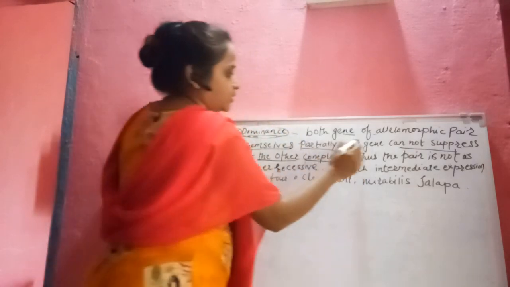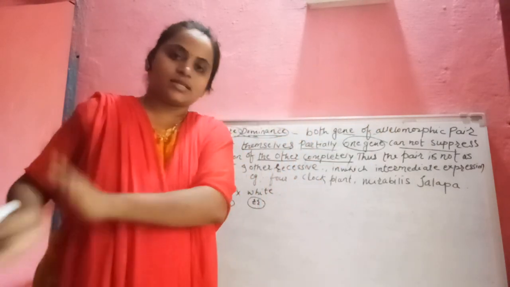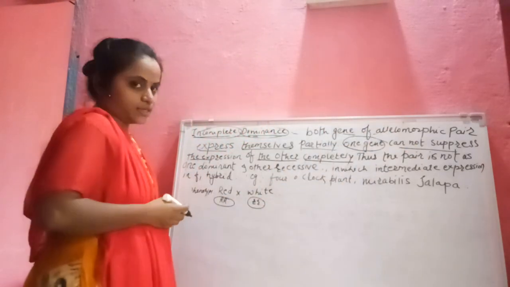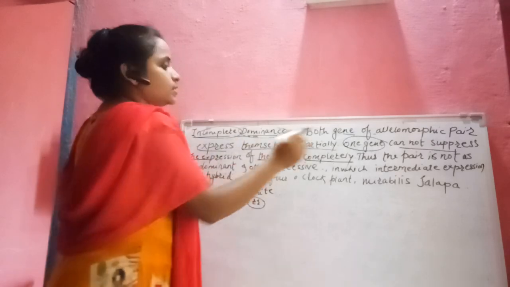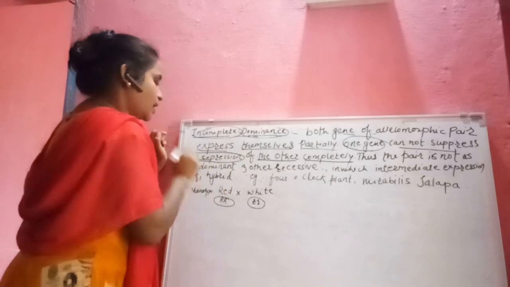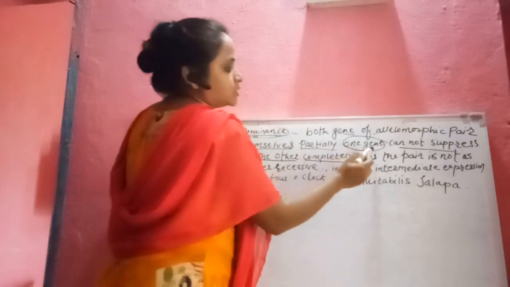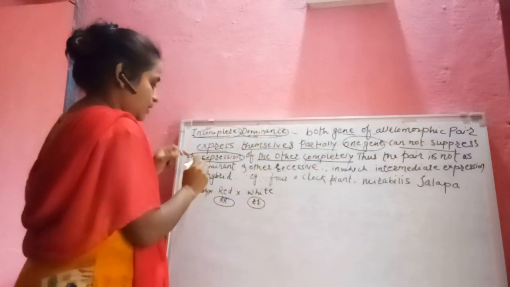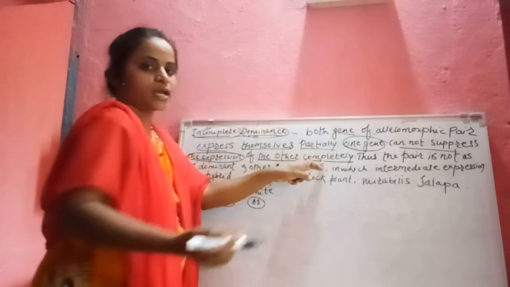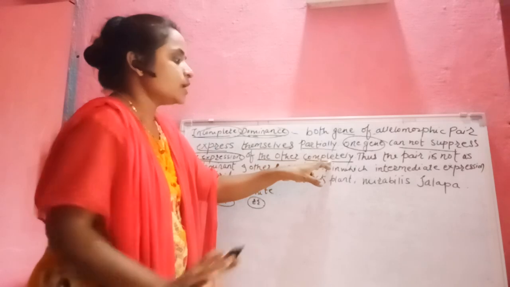In the law of dominance, the dominant character suppresses the recessive character. But here, one of the genes cannot suppress the other gene. म्हणजे दुसरा जो जीन आहे त्याचं एक्सप्रेशन जे आहे तो पहिला जीन जो आहे तो दुसऱ्या जीनला कंट्रोल करणार नाही.